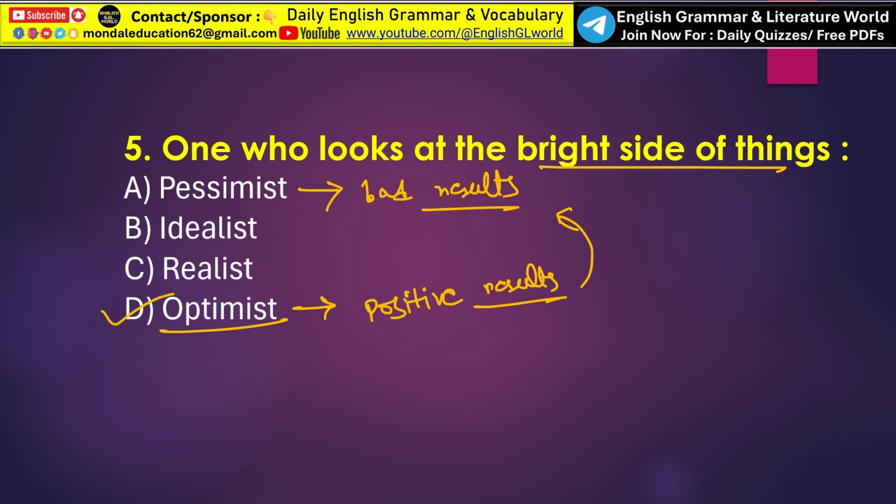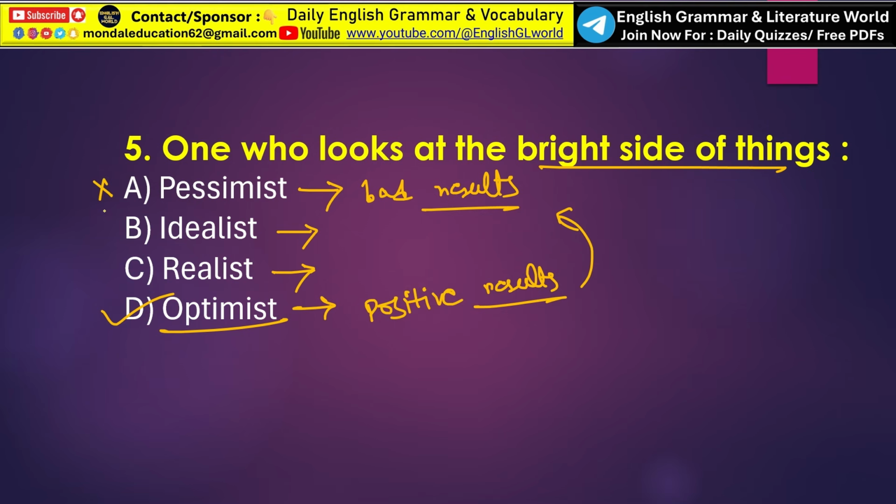Now what is idealist? An idealist is a person who follows high ideals, principles or perfect standards. Such a person often believes in perfection and moral values. Now what is realist? A realist is a person who accepts situations as they truly are and deals with facts and practical realities.